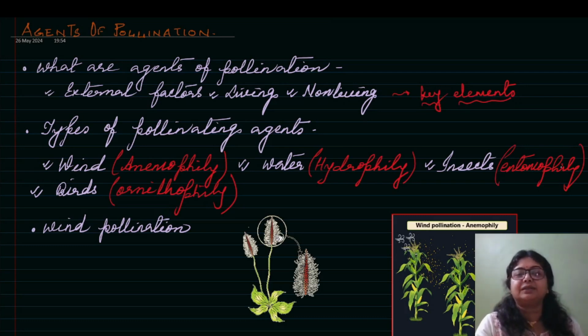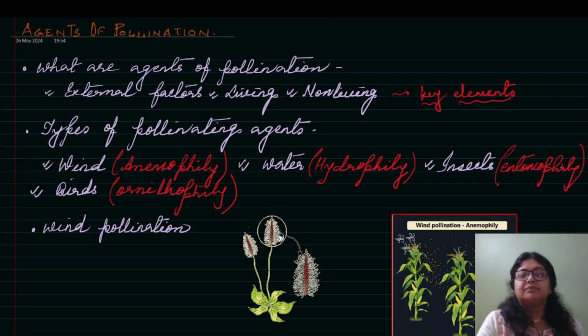So I have highlighted these factors. Now you just add all these words and the definition will come out. How? The external factors, living or non-living, which help to carry the pollens from the anther to the stigma are called agents of pollination. Pollination definition you already know. Now we are going to the types of pollinating agents.